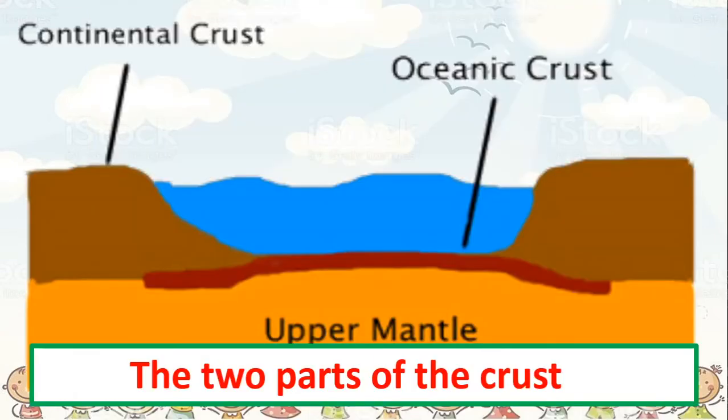Okay. Now the crust is also divided into two parts, or we can classify the crust and put it into two parts. One is the continental crust, or the crust which is part of the continents, which we call Sial. Now the Sial is a former name for continental crust. And then you have the oceanic crust, that is the part of the crust which is under the oceans. We call it the Sima. Why is it called Sial and Sima? It is because of the presence of certain minerals in these layers.